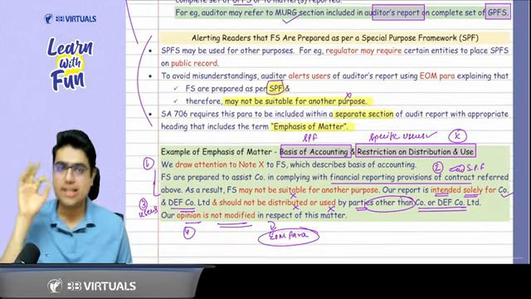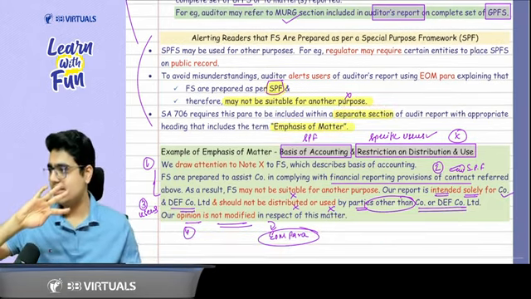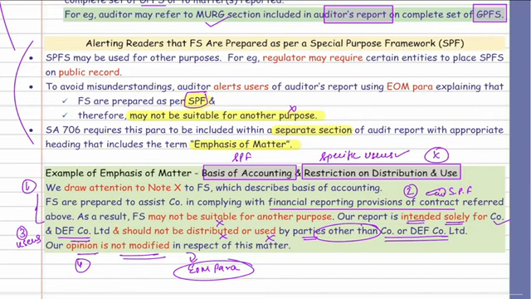How is this section added? Basically 4 things will be added in this. Please remember these 4 things. First of all, the heading will come: emphasis of matter, which talks about the basis of accounting, that is, special purpose framework. Plus it will also talk about restriction on distribution and use. That means it is for specific users, not for others. So the first thing that you need to write here is: we draw the attention to note X of the financial statement, which describes the basis of accounting.